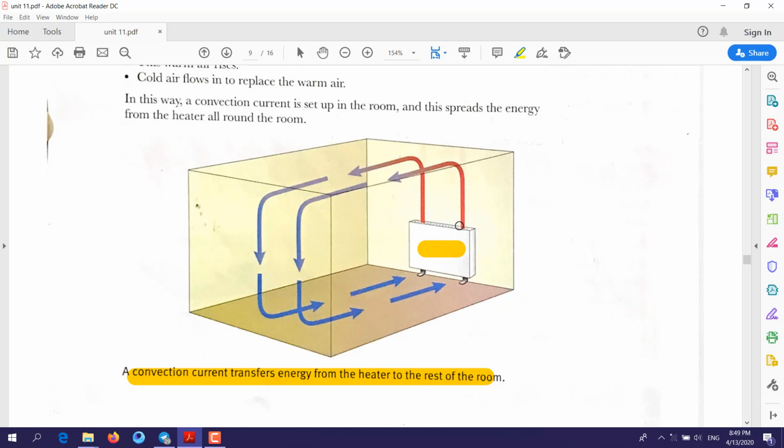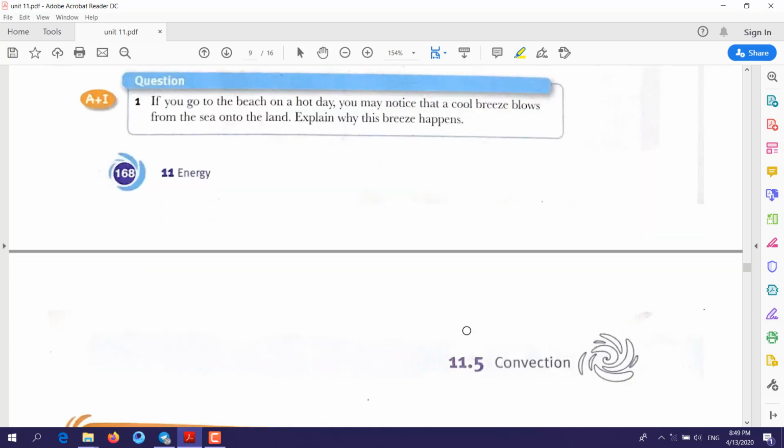This hot air has low density, so it's light. Because it's light, it goes up. When it goes up, the cold air, which is heavier, will sink or go down. This process will continue until, for example, the whole room is hot.